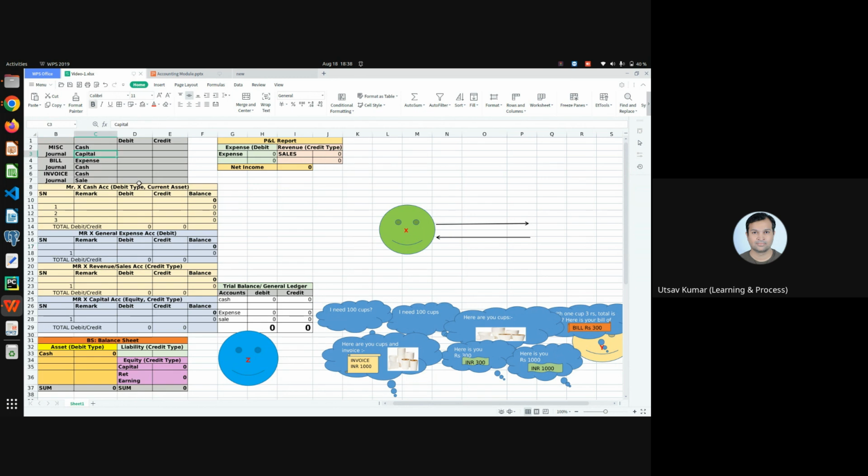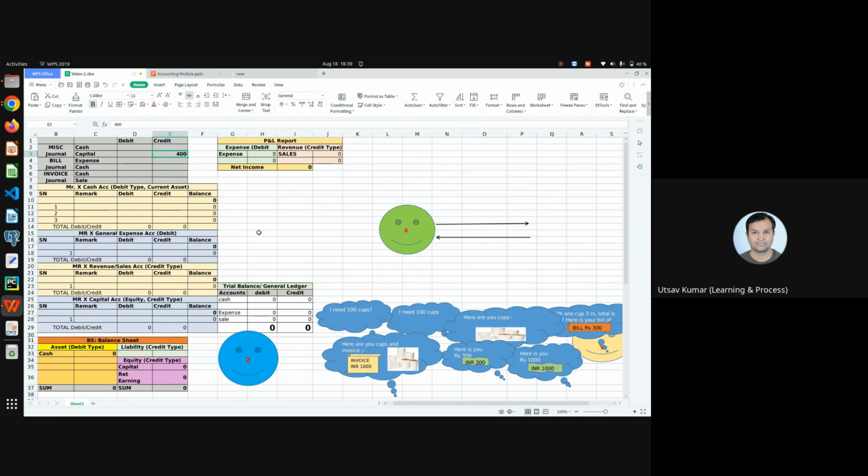His capital, as I said earlier, is equity, and equity is a credit type of account, and a credit balance increases with a credit. So I'll simply make a credit of 400 rupees in the capital. Now, once you make a credit of 400 rupees in the capital, as per the journal entry rule, there should be one or more accounts that have to be debited with the 400 rupees.